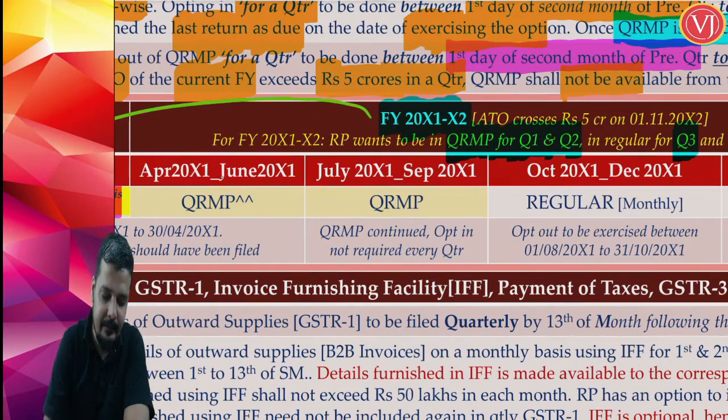Understand the point that when you are talking about the new financial year 21-22, the first quarter is April to June quarter.